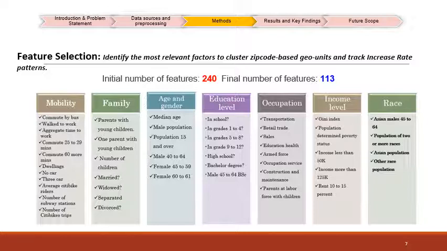There were some interesting findings which we obtained. Mobility features such as the commute time, dwelling, subway stops, and city bike usage are very important. Families with young children are more likely to get affected. Male and females above 40 years of age are at high risk. People who are working in transportation, sales, retail, and armed forces are also at high risk. Poverty and low income are highly correlated to the trend. When it comes to race, Asian and people who identify as other race constitute a strong factor.